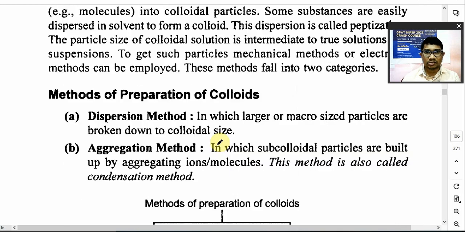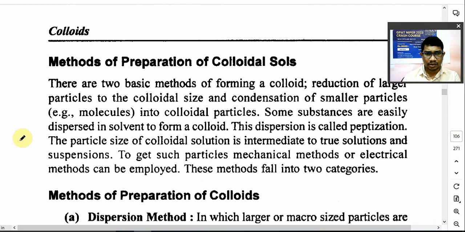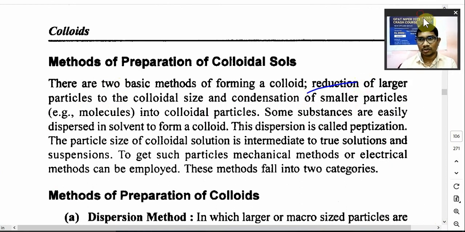मेथड्स ऑफ प्रिपरेशन ऑफ सोल. प्रिपरेशन मेथड भी अपन ने कल देखे. In short, I would like to revise now. There are two basic methods. First method is the reduction of larger particles. अगर particle size ज़्यादा है तो उसका reduction करो by using different techniques to a colloidal size. और another method होता है condensation method.